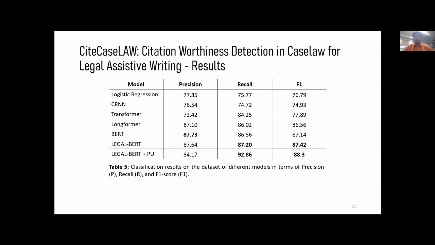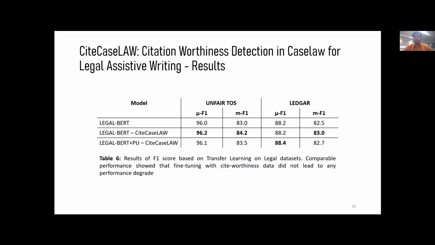This table shows how we tried different models for the classification of sentences into citation worthy and not citation worthy. We tried from simple models to transformer models. As we can see in the table, the domain-specific models outperformed all the other models. We then took the best performing models and applied PU learning on them. Given the brief about LegalBERT, it is a domain-specific BERT model trained on European and UK legislations and US cases and contracts. This answers our second research question about how different models perform on our dataset.